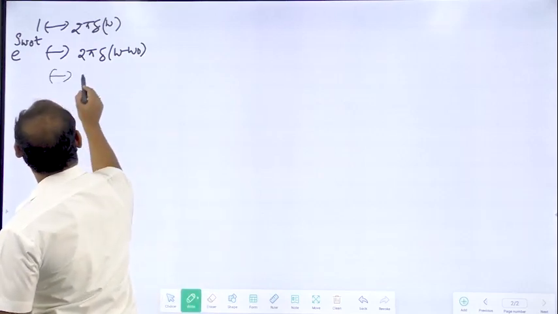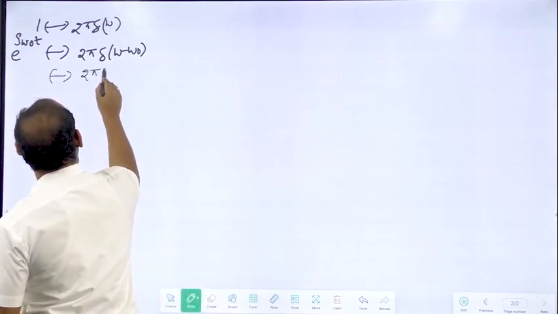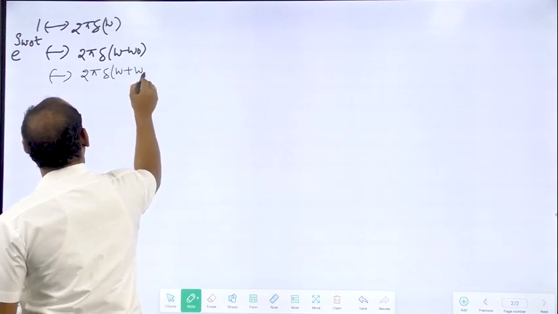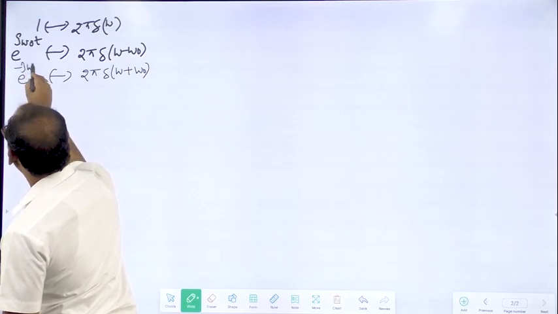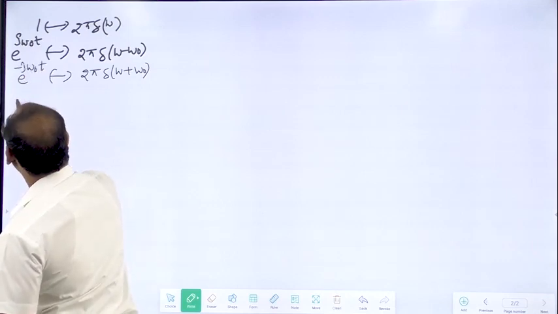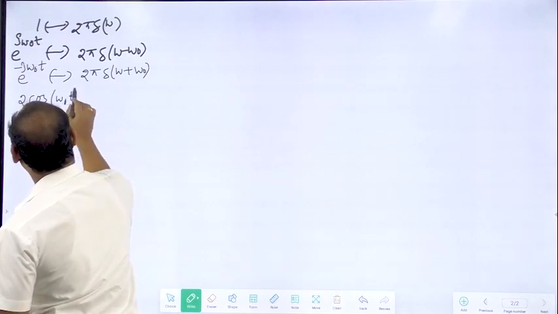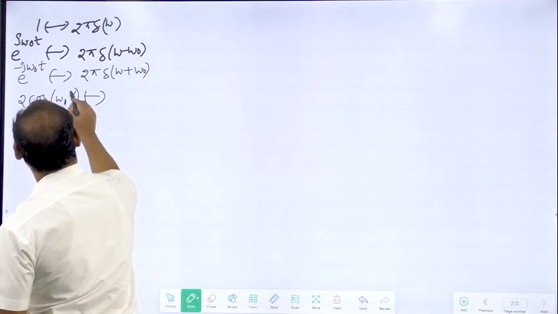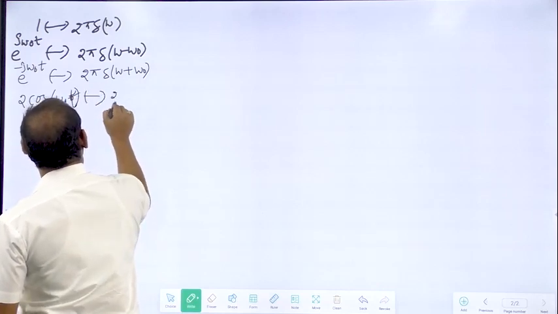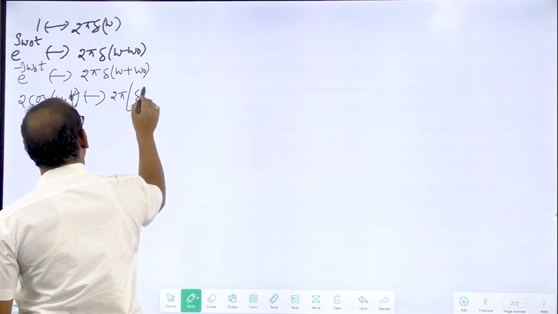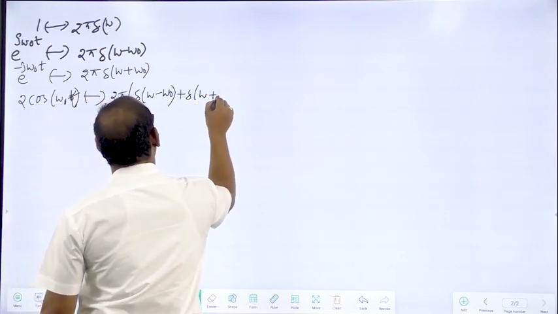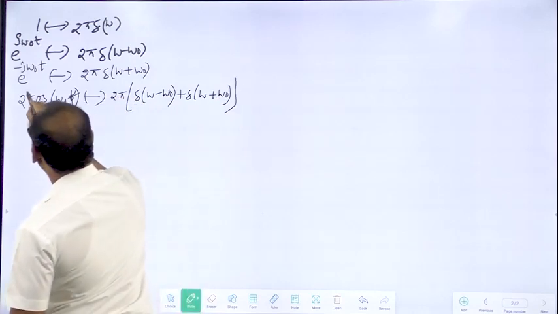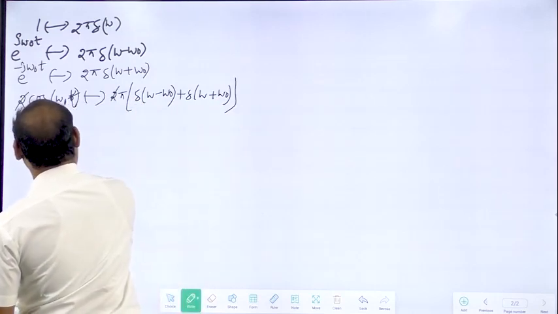Next, 2 pi into del of omega plus omega naught is having the inverse Fourier transform e power minus j omega naught t. Add these two, that will be written as 2 cos of omega naught t by adding these two. And this side, if you take 2 pi common, del of omega minus omega naught plus del of omega plus omega naught. 2 will be cancelled.